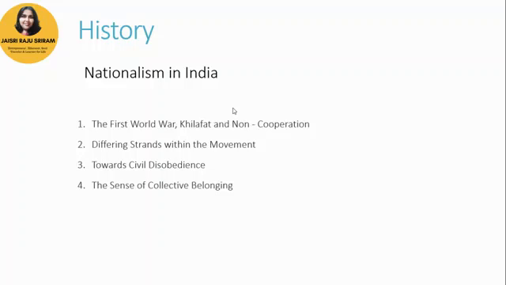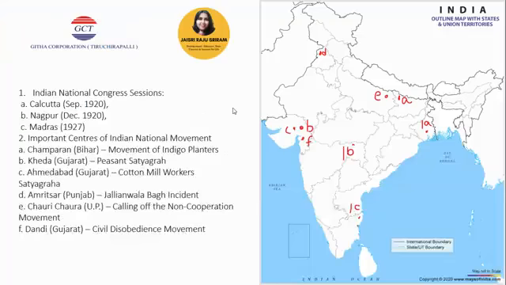All right. So let me sum it up as usual. For nationalism in India, the important topics that you'll be looking at are First World War, Khilafat and non-cooperation movement, different strands within the movements, how different sections of the society reacted to nationalism in India, what was the civil disobedience movement, and how was the sense of collective belonging among the people in India. I hope I'm making sense to people, and it is useful for your final check-up of the portions.